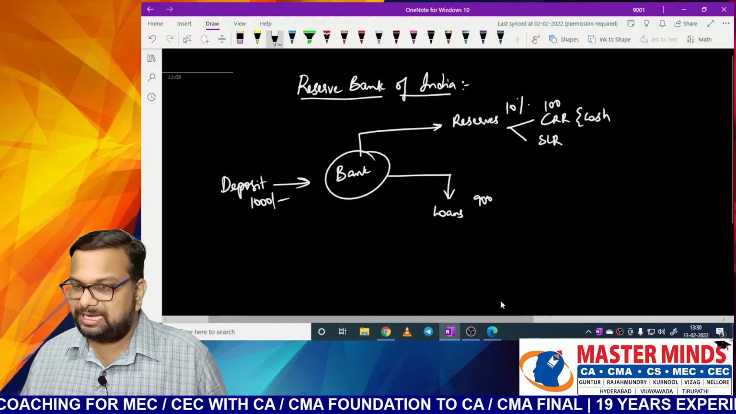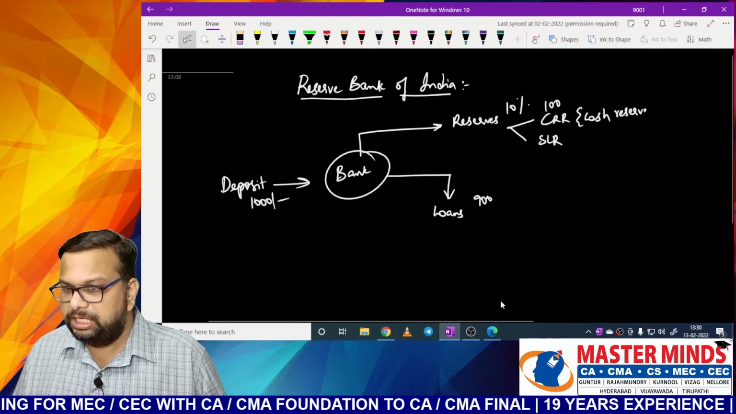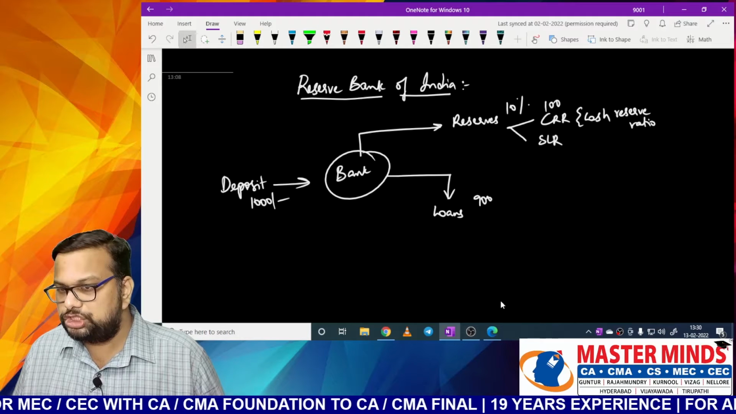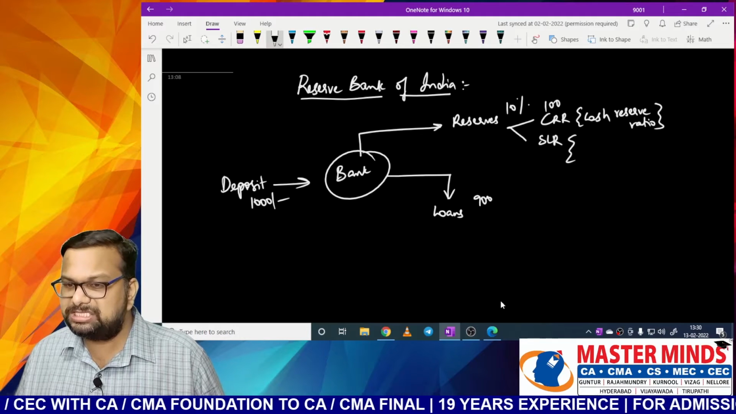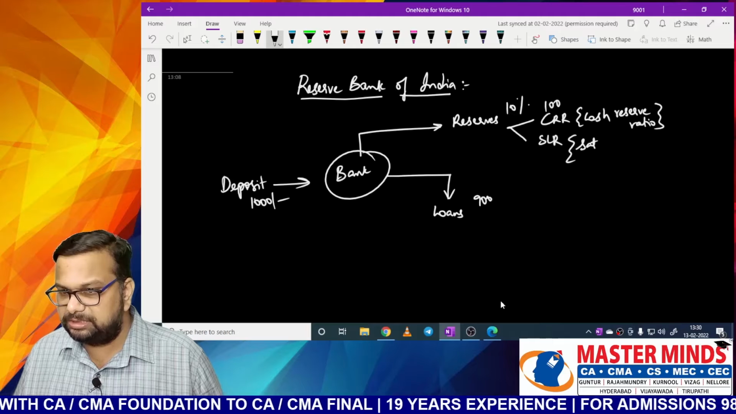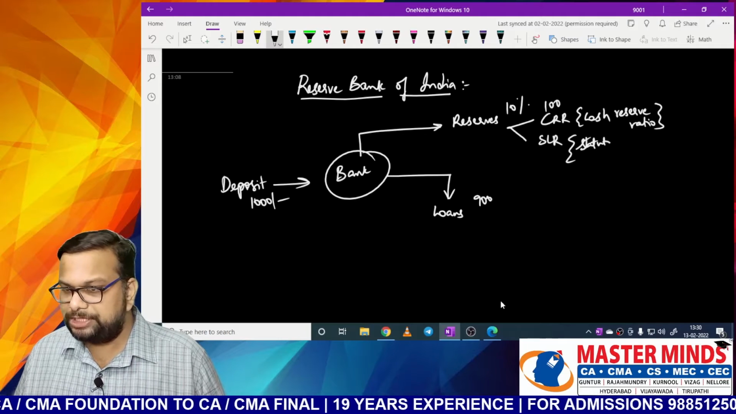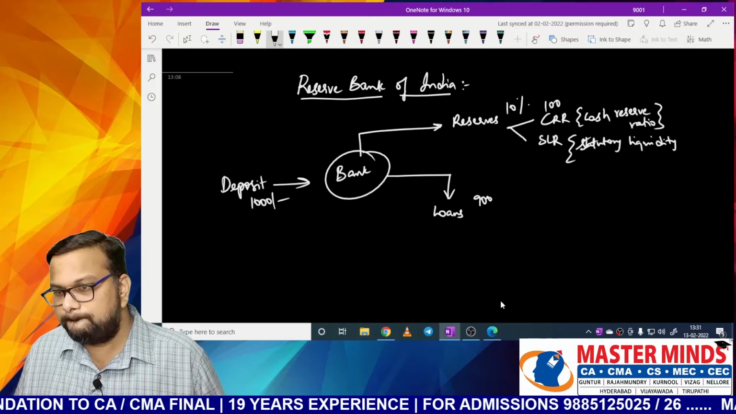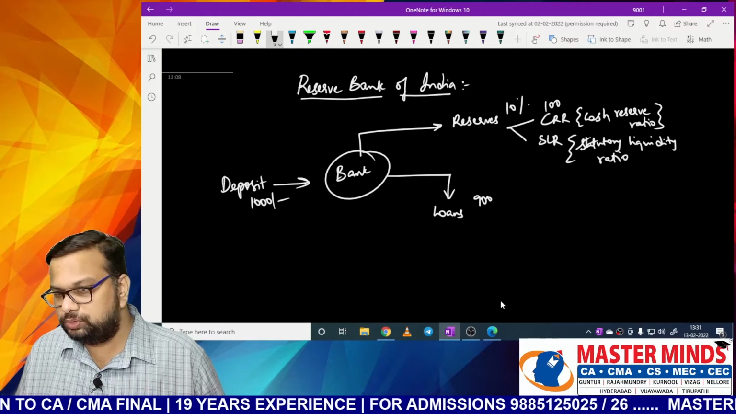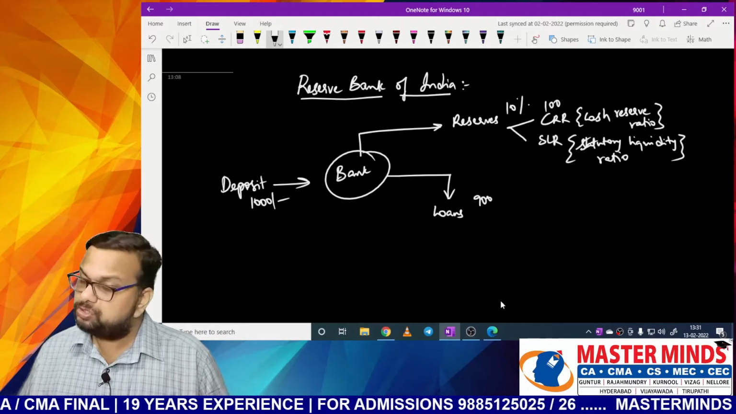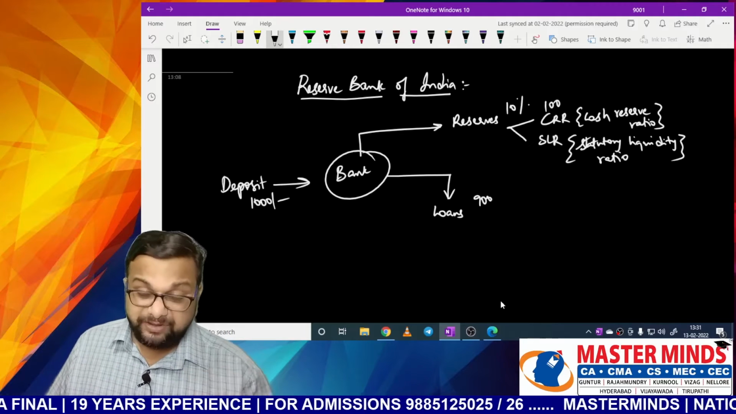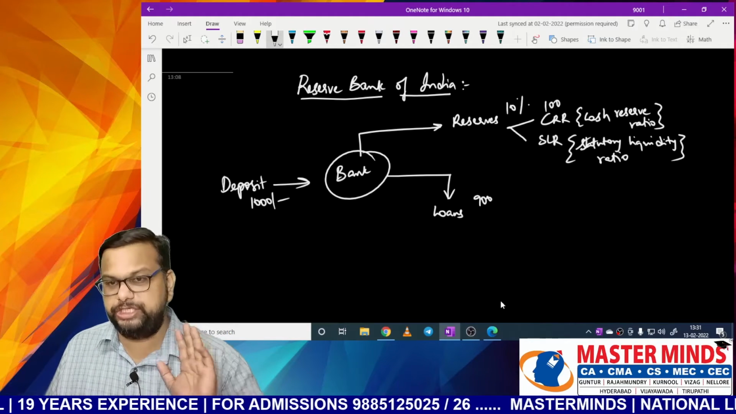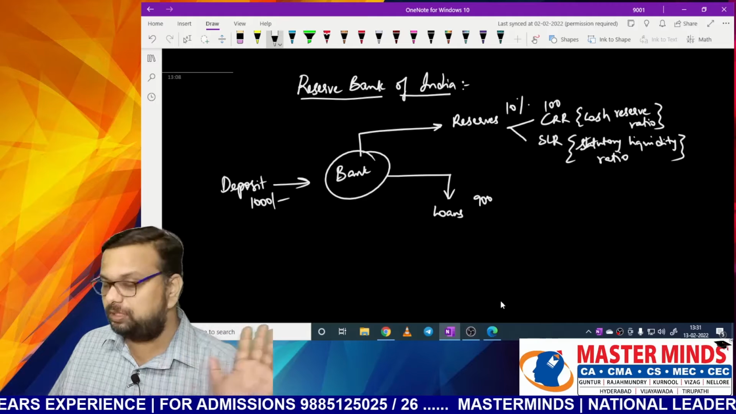CRR stands for cash reserve ratio, and SLR stands for statutory liquidity ratio. Okay, so these are the reserves which every bank has to maintain. There is no exception to this rule now.